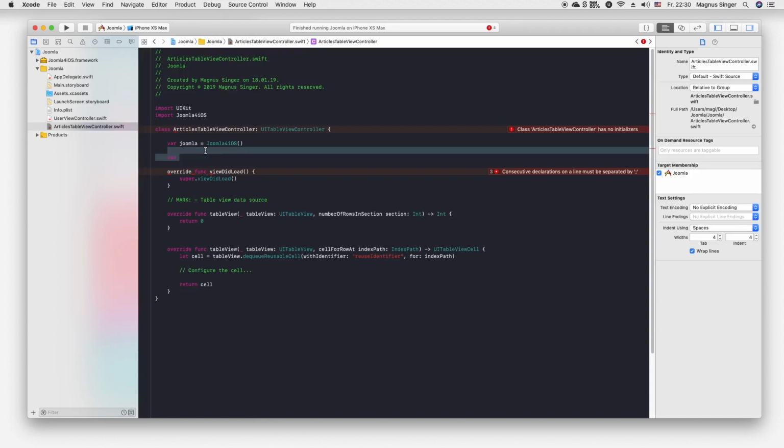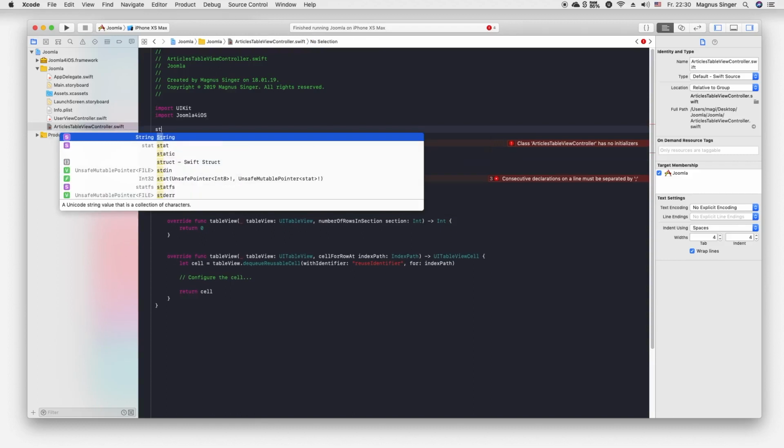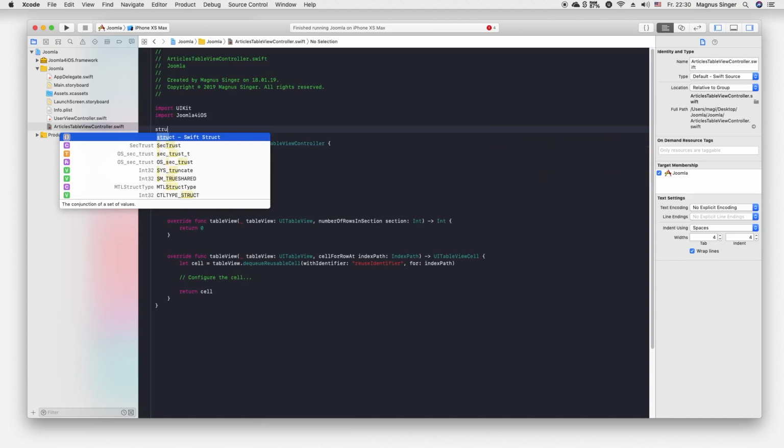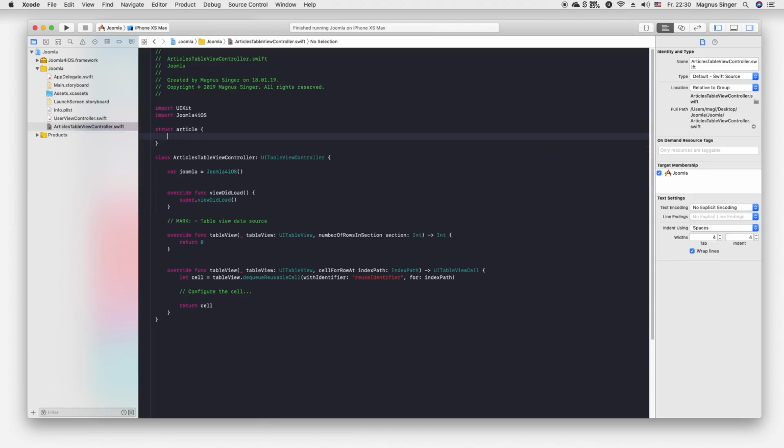First we need to create a structure of our articles, which we can use later. Struct Article. So this, as the name says, creates a structure which we can use in our array later. And of course, when we load the articles, we load them inside the structure and inside the array.